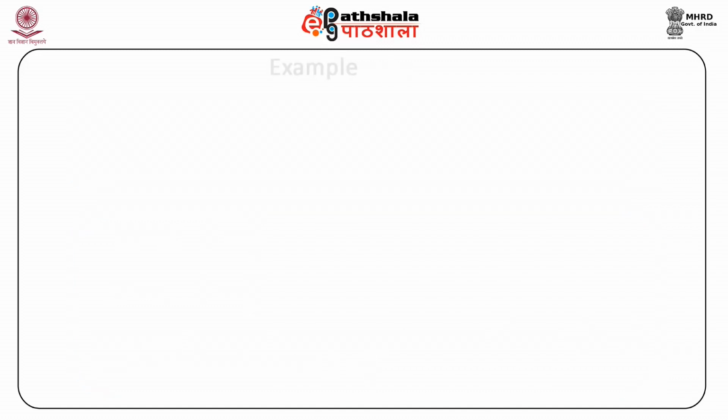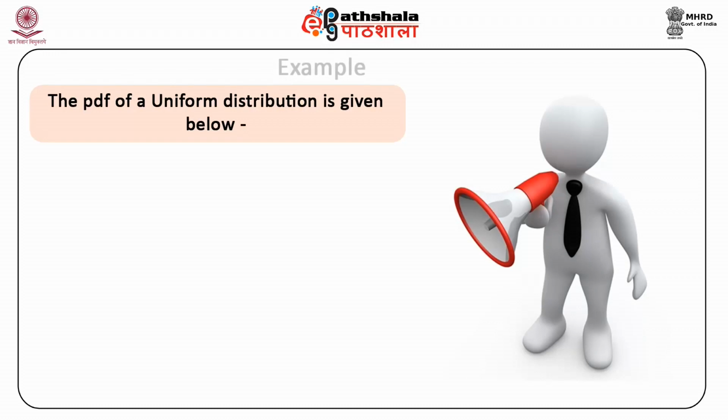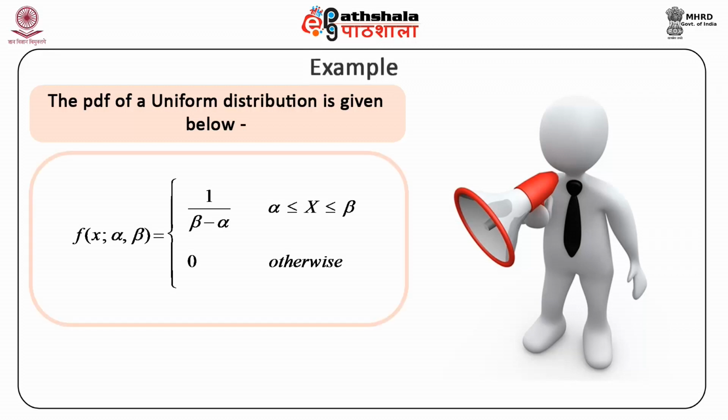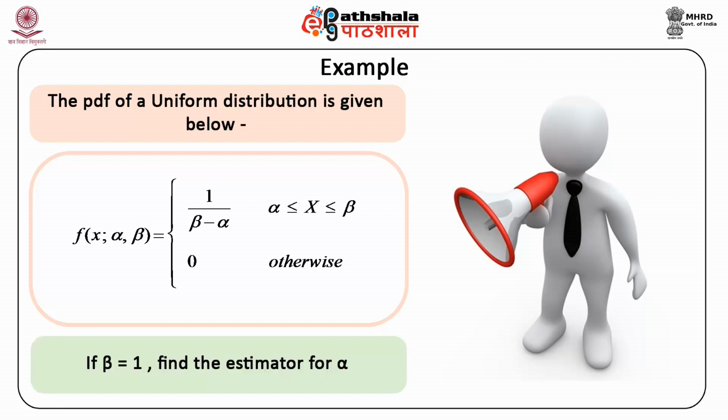Next example is, the PDF of a uniform distribution is given below, which you can see on this slide. This is defined as f of x given alpha and beta equal to 1 upon beta minus alpha when x is greater than or equal to alpha but less than or equal to beta, and is equal to 0 otherwise. Please note that if beta is equal to 1, we find the estimator for alpha.